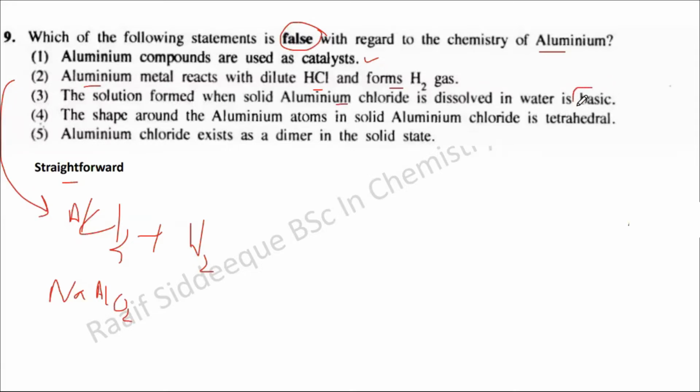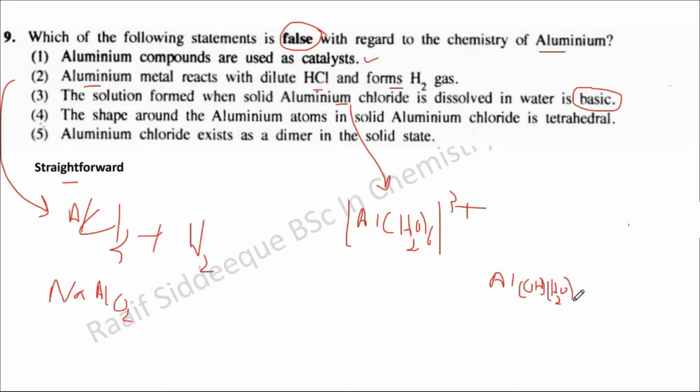This is wrong, because if you remember, we discussed that the aluminium aqueous complex in water will be Al(H2O)6 3+, or I told you this can also be Al(OH)(H2O)5 2+. These two can be present in the aqueous solution.